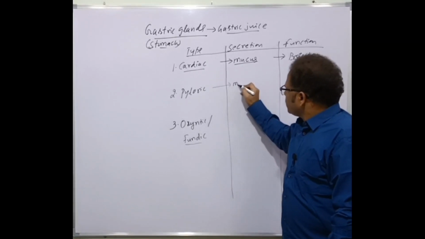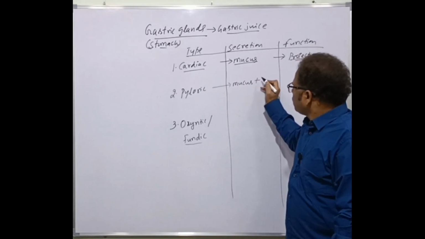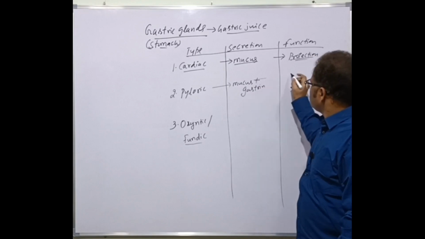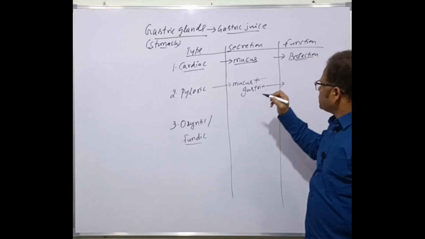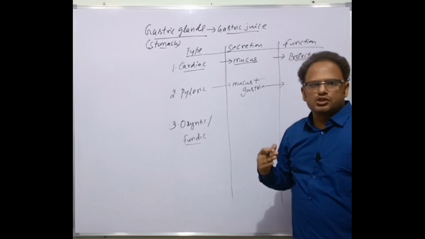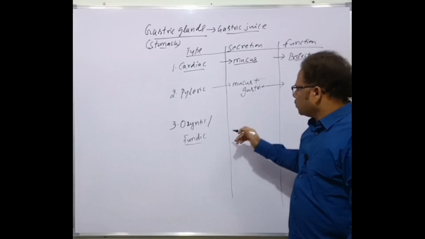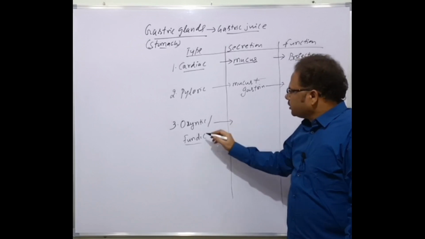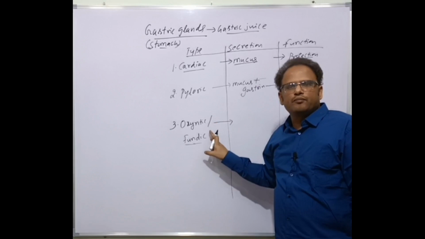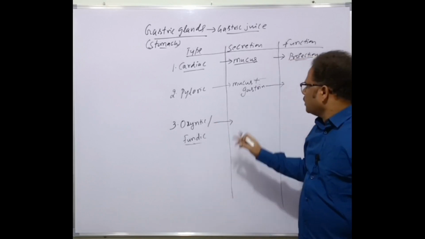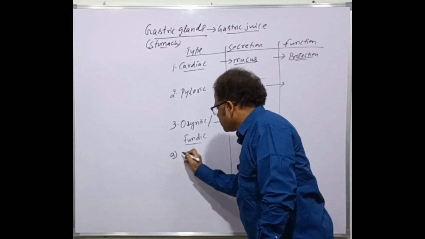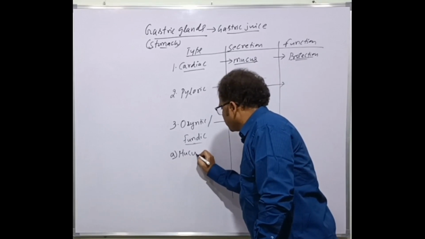It also secretes mucus along with the hormone called gastrin. Mucus as usual is for protection, and gastrin is a hormone necessary for the secretion of the gastric juice. That's the gastrin hormone. Next one is the oxyntic glands, also called Fundic glands, corresponding to the fundus part of the stomach. These oxyntic glands consist of three different types of cells called mucous neck cells.